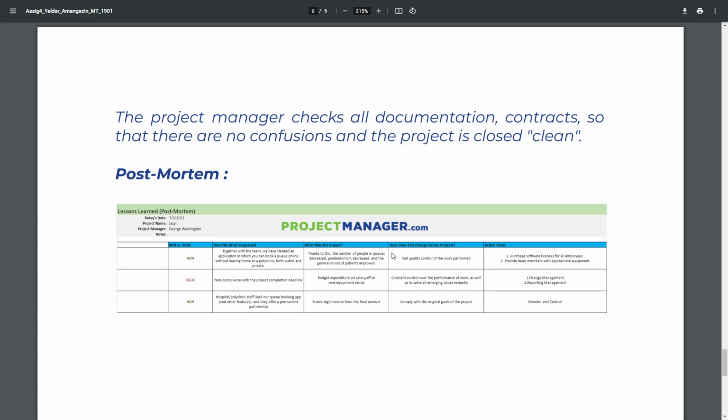How does this change future projects? Full quality control of the work performed, and action items. First is purchase software license for all employees. Second is provide team members with appropriate equipment. So also I have the second and third issue or win.